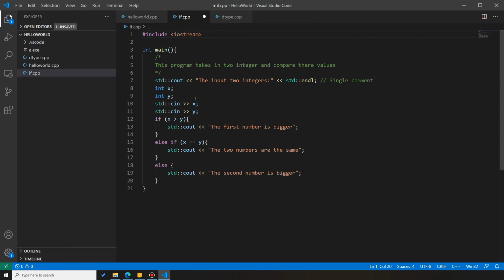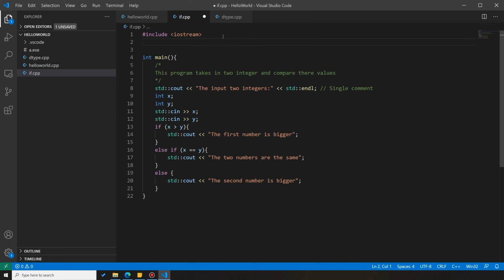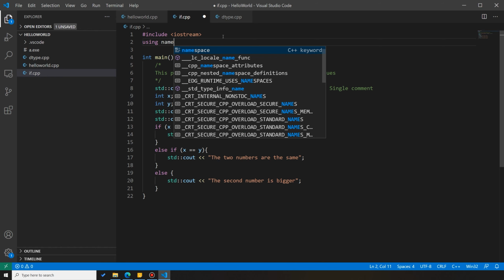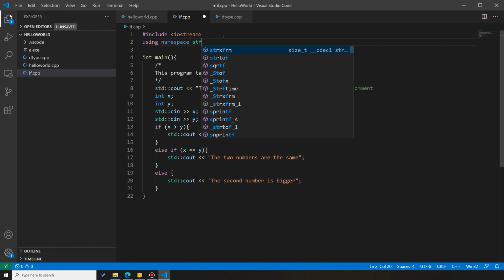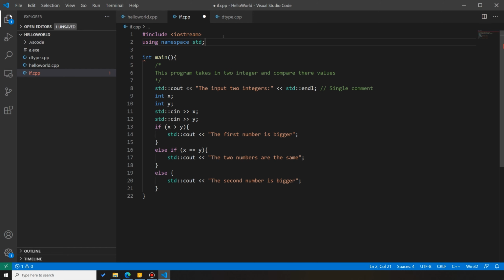However, it can be time-consuming or messy if we include std everywhere. So we can also use using namespace std. This will tell the compiler to use std by default if it encounters a certain name that is not defined within the program.